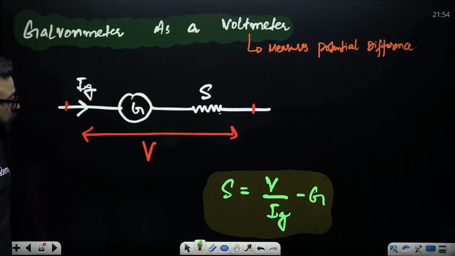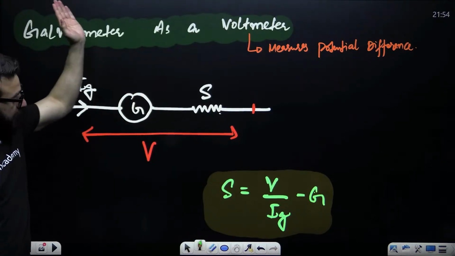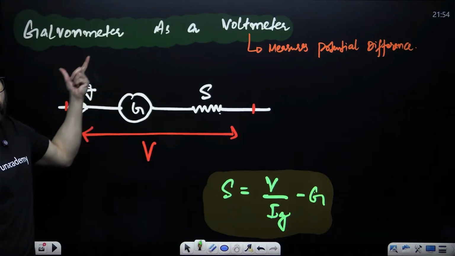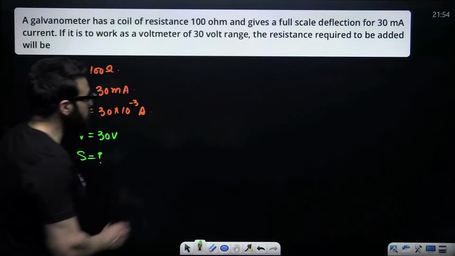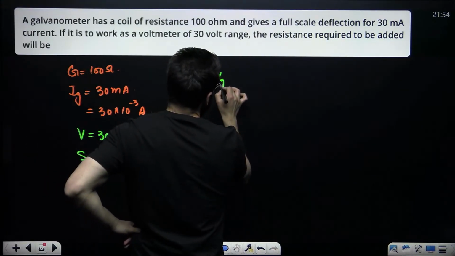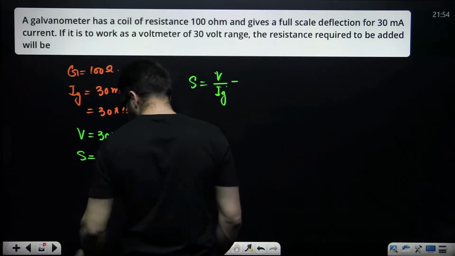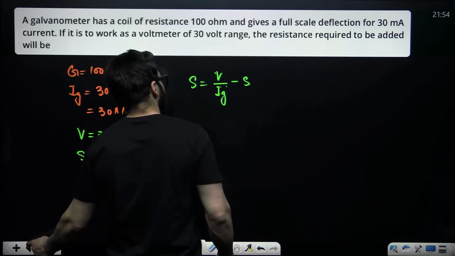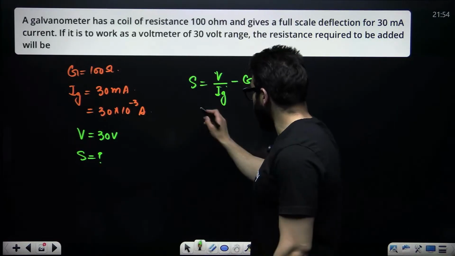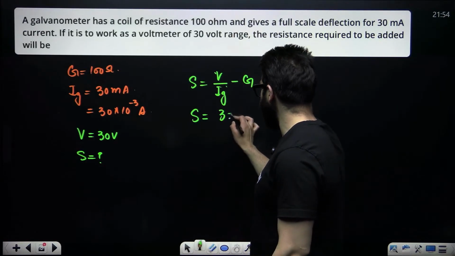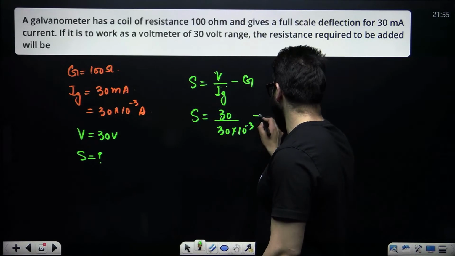It says that you have a galvanometer, its resistance is given, the current in the galvanometer is given. You connect the shunt resistance in series, it becomes the voltmeter, and the voltage is given. Find the value of the shunt. How do we find the shunt? S is equal to V divided by Ig minus G. Now, S will be equal to V, that is 30, divided by Ig, 30 into 10 raised to the power minus 3, minus 100.